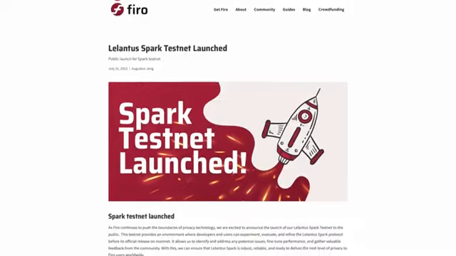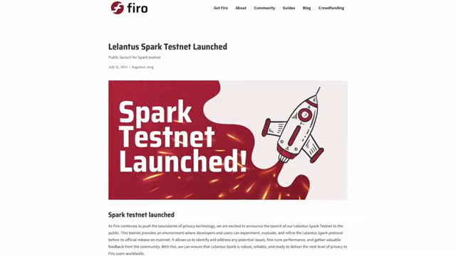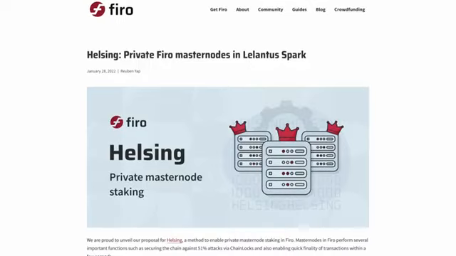So where does Spark Assets lie on our timeline? Right now we are in the testnet phase of Lelantus Spark. And once we launch mainnet, we'll be moving towards working on housing, which allows masternodes to be hosted on Spark addresses. And right after that, actually, we'll be working concurrently. Spark Asset work will be done, so we probably will be seeing a deployment sometime next year in 2024.